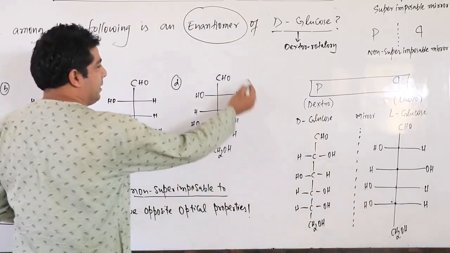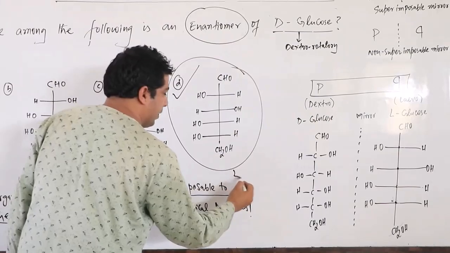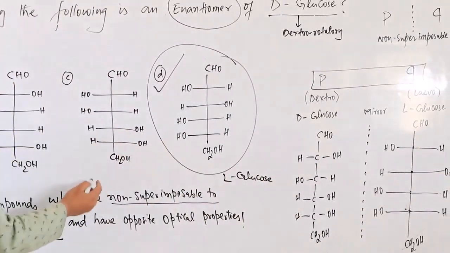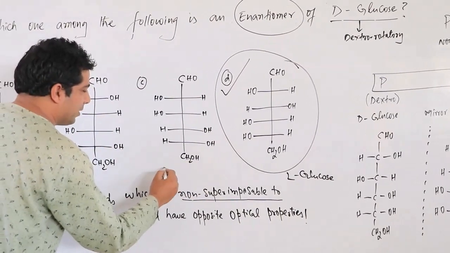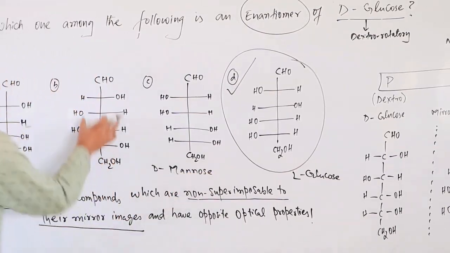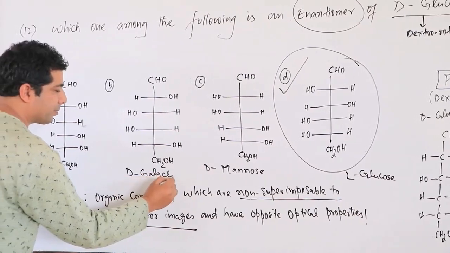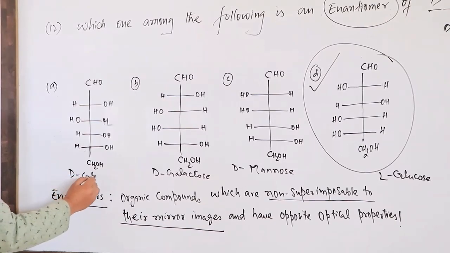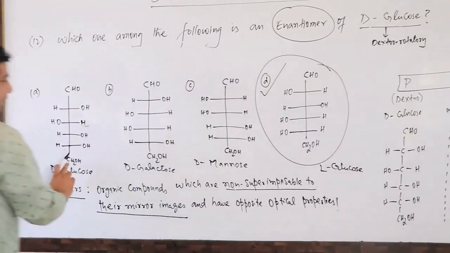Correct? That means this is the answer. The D option is the answer, and this D option is your L-glucose. And remember, this structure is actually for your information. I can write down that this is your D-mannose structure, this structure is D-galactose, and this structure is D-glucose.